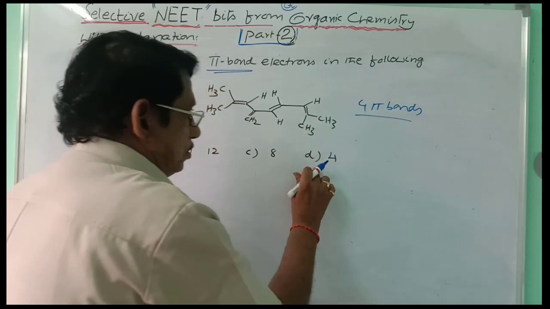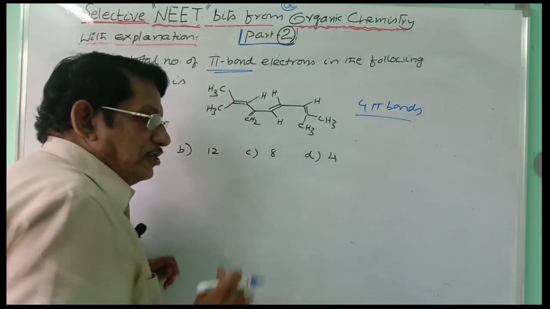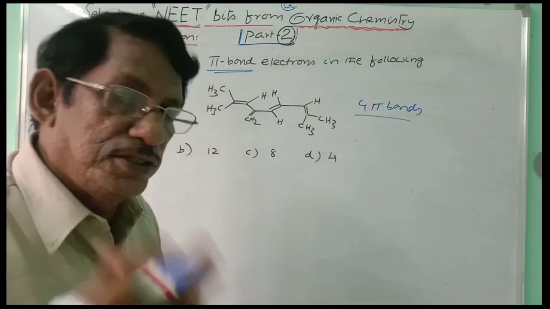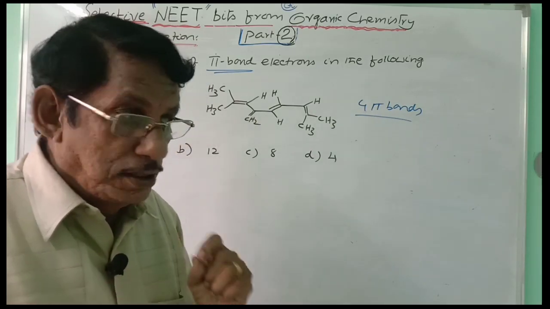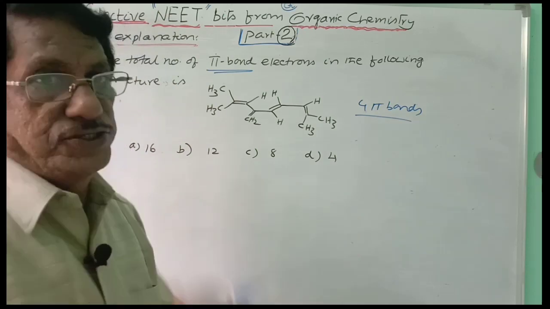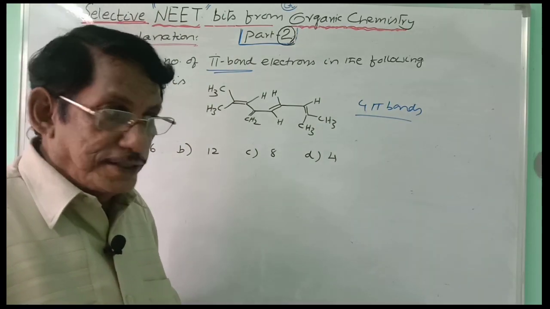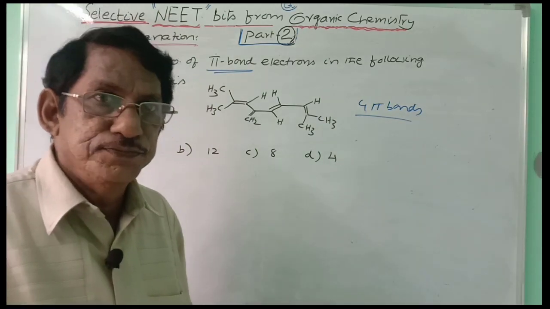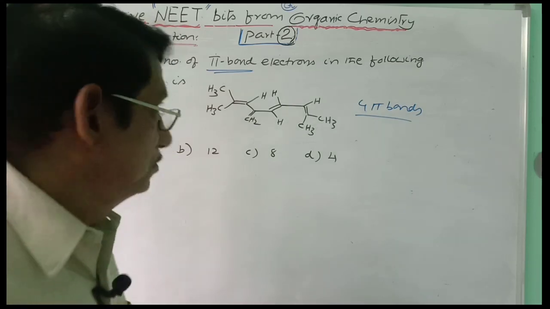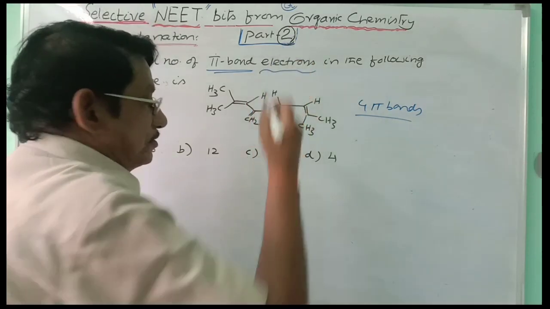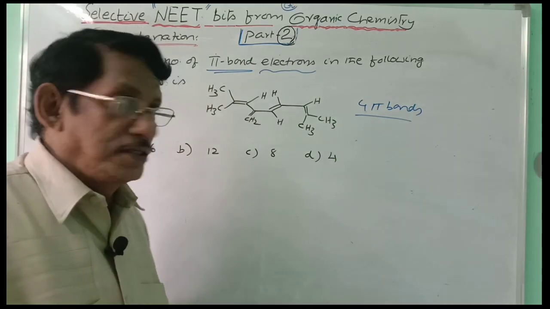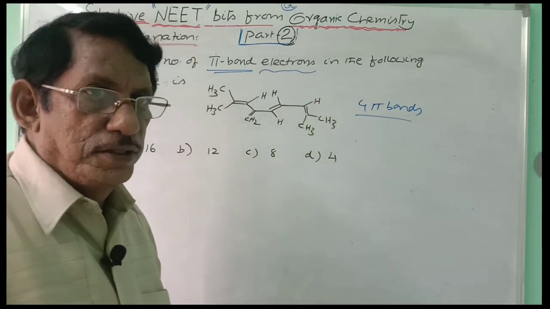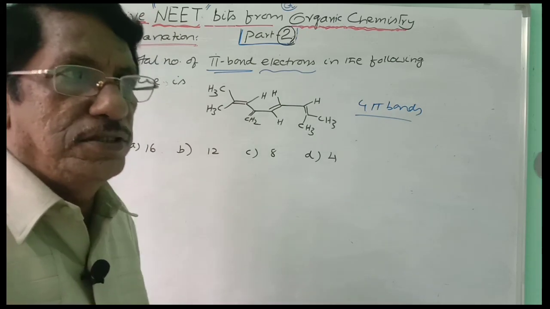So immediately we will give the preference to bit D. It goes wrong. The mark is gone. You have to take great care while reading the bit. It is not pi bonds. It is pi bond electrons. Each bond includes 2 electrons. There are 4 pi bonds. So how many electrons will be there?